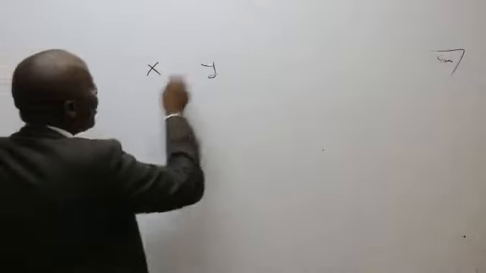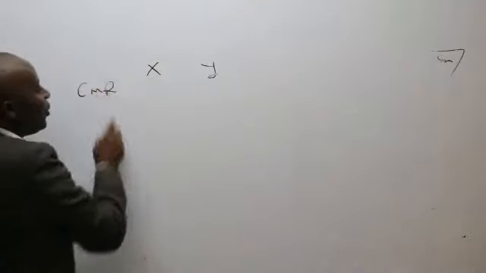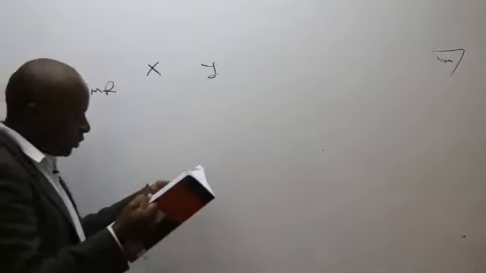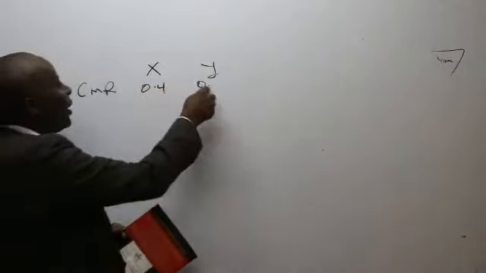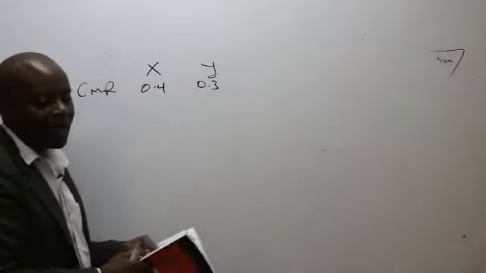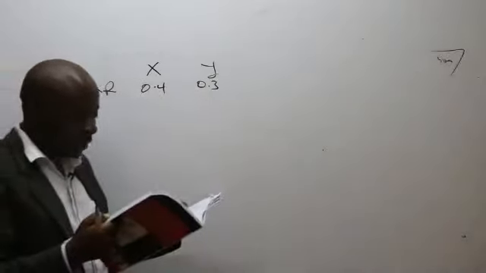Now we can continue. A company sells two products, X and Y, with contribution margin ratios of 40% and 30%. So we have here X and Y, and the contribution margin ratios are 0.4 and 0.3 respectively.